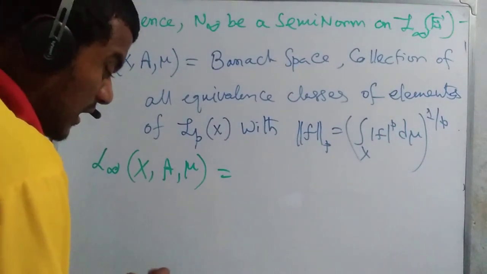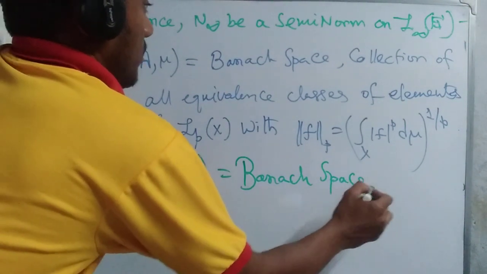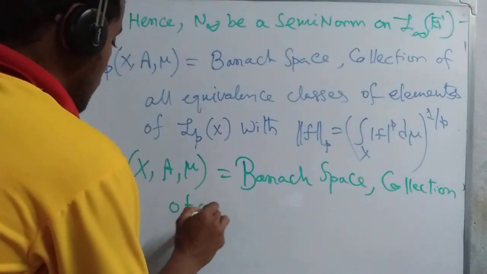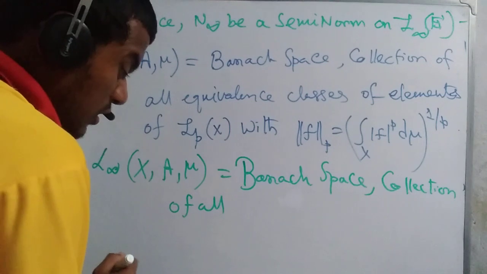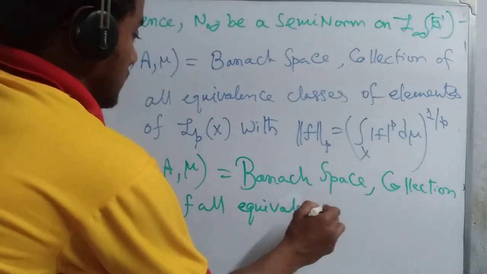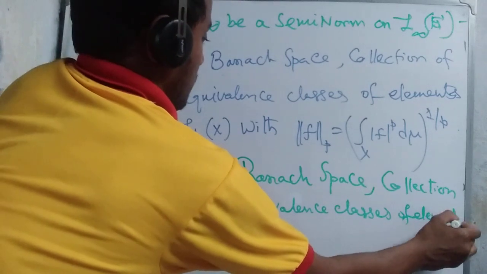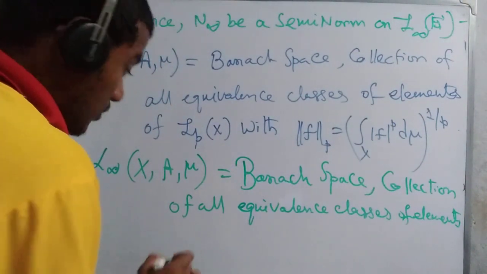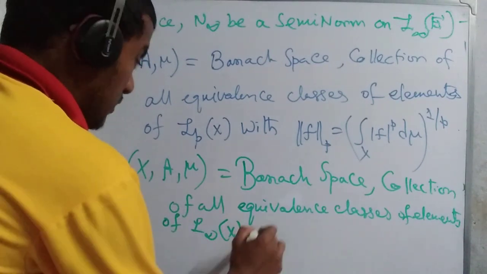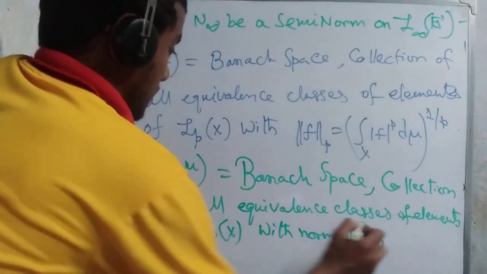We know about that Banach space. This one is a Banach space, the collection of all equivalence classes of elements of L infinity of X with norm f infinity.